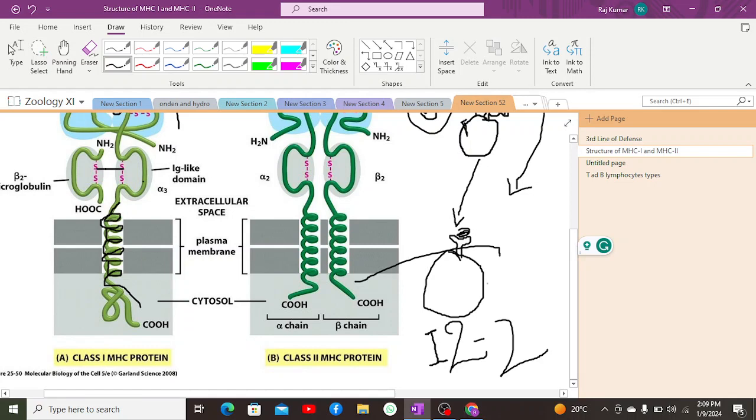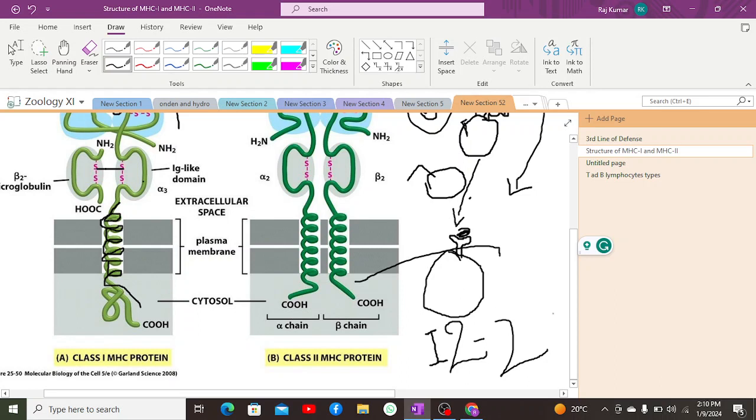Now natural killer cells are present. This work can also be done by macrophages, but when macrophages perform this function, they will release different signals. Natural killer cells, in order to stimulate the helper T cells, will release interferon gamma, but macrophages will release interleukin 1 in order to stimulate the helper T cells.